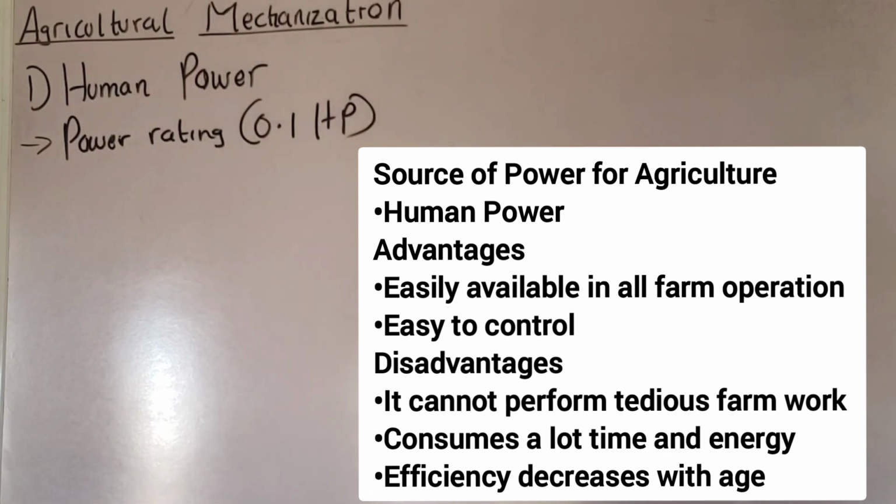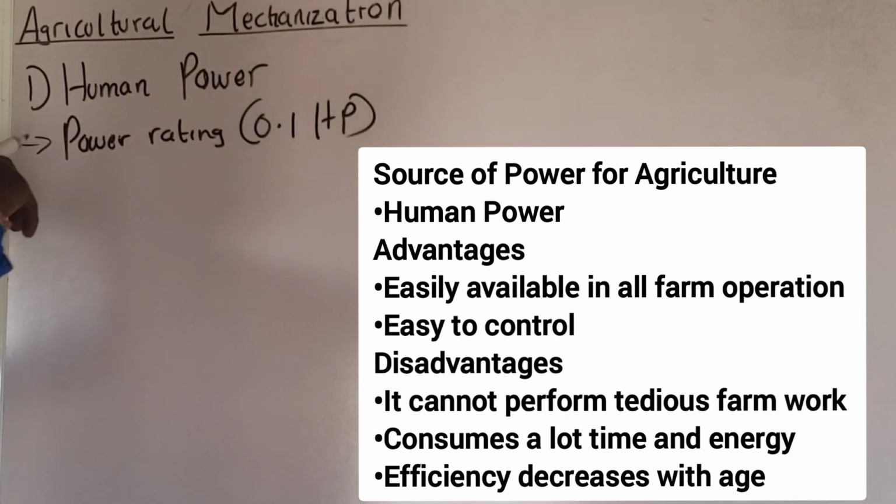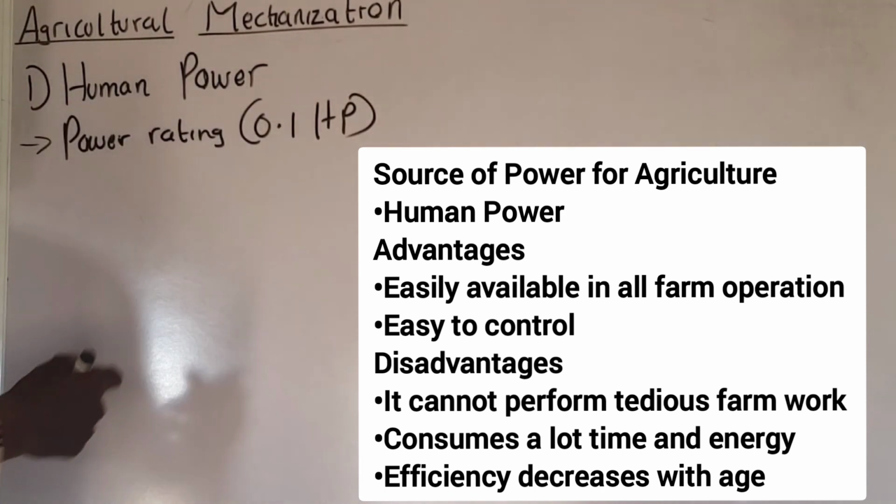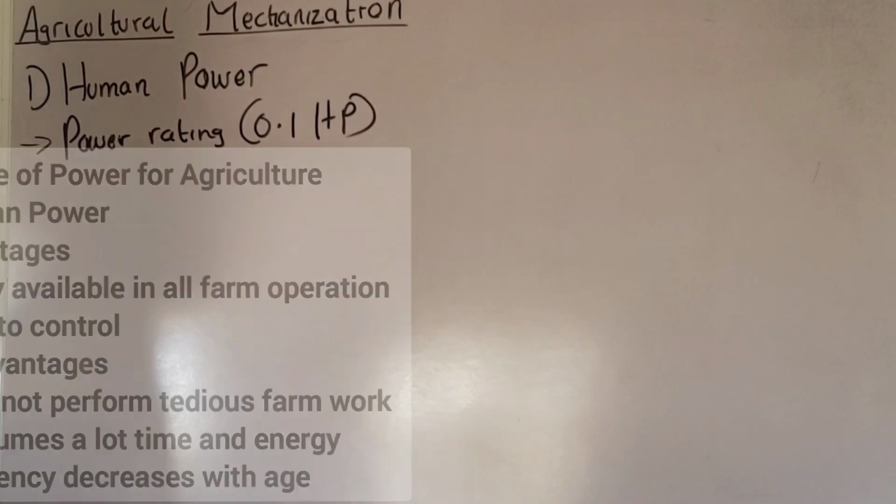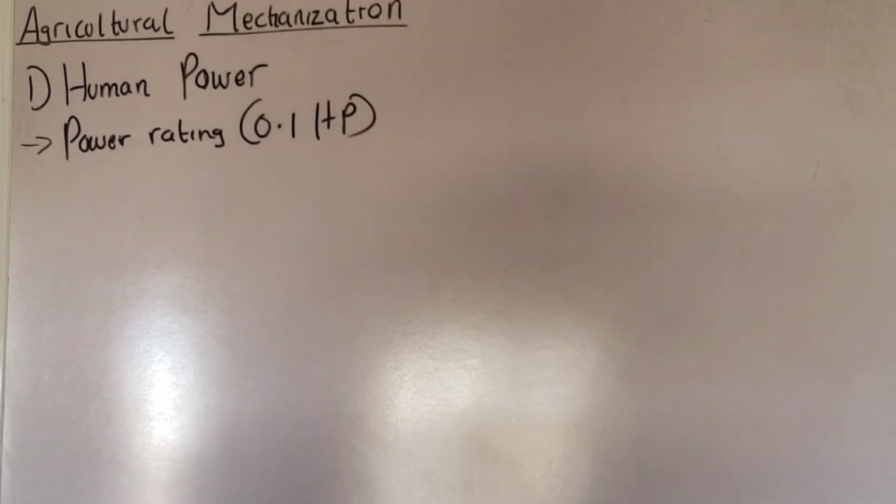Are you paying attention? It is very low. So that is why it is time consuming and energy consuming. You understand? Imagine the power rating of human power being 0.1 horsepower. There is a limit to the activities that can be done on a day-to-day basis on the farm. You understand? So those are the characteristics, advantages and disadvantages of human power.